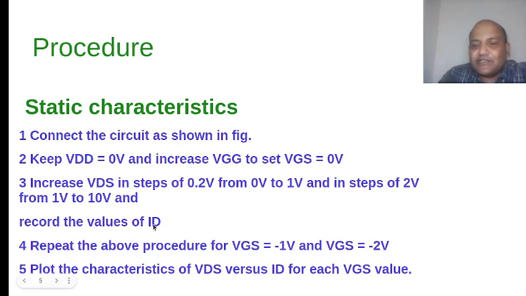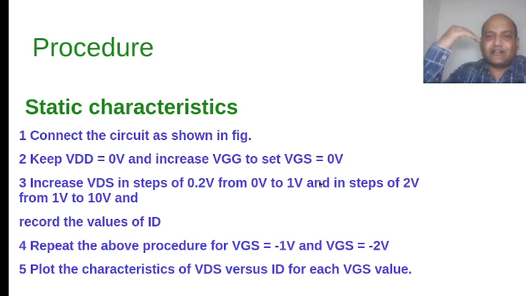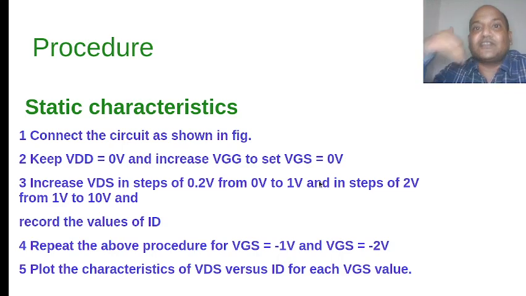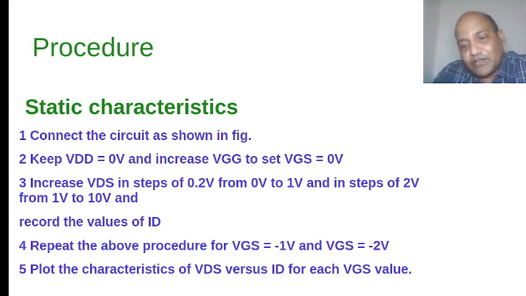One more thing I would like to request: make VDD equal to 0 volt and again make VGS equal to plus 1 volt or plus 2 volt, positive values also you have to take. This is a normally on device, that's why you keep VGS at minus 1 volt, minus 2 volt to decrease the value of ID current. But if you want the transistor current to increase beyond VGS equal to 0, then you will increase the VGS in the positive direction.